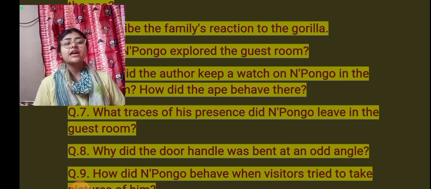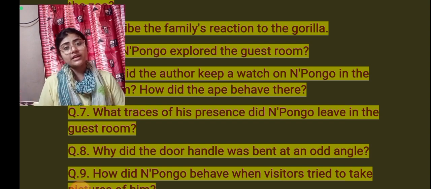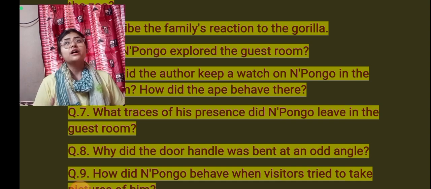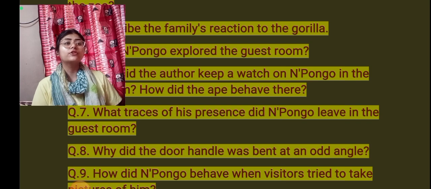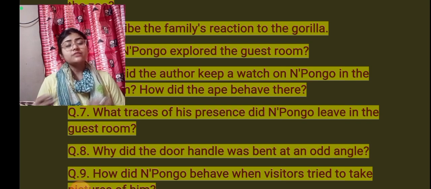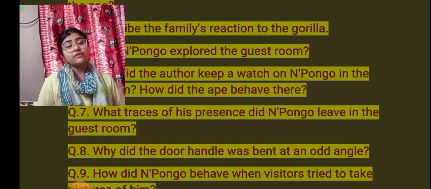Now you see, everybody was attracted to Npongo. Npongo was a civilized ape, you can say, and one of the most handsome animals at that zoo area, and that was why everybody was his fan. Right at the very beginning, when Npongo didn't have his appropriate cage in the zoo, for 2 days he had to live in the guest room of the author, and at that time the mother and the wife of the author were very frightened.